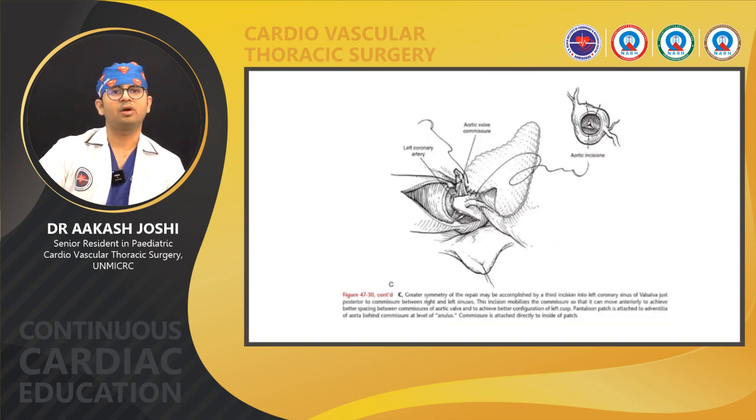Greater symmetrical repair may be accompanied by a third incision in the left coronary sinus of Valsalva, just posterior to the commissure between the right and left sinus, and the incision is mobilized with the commissure so that it can move anteriorly to achieve better spacing between the commissures of the aortic valve and a better configuration of the left cusp.